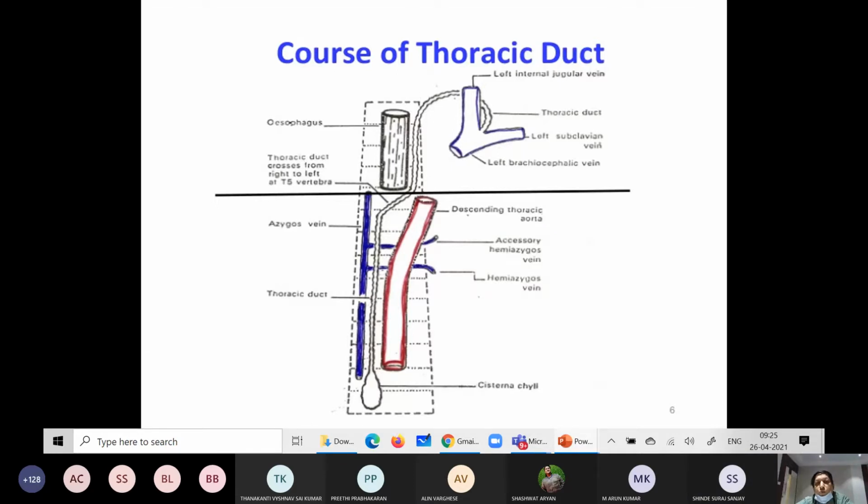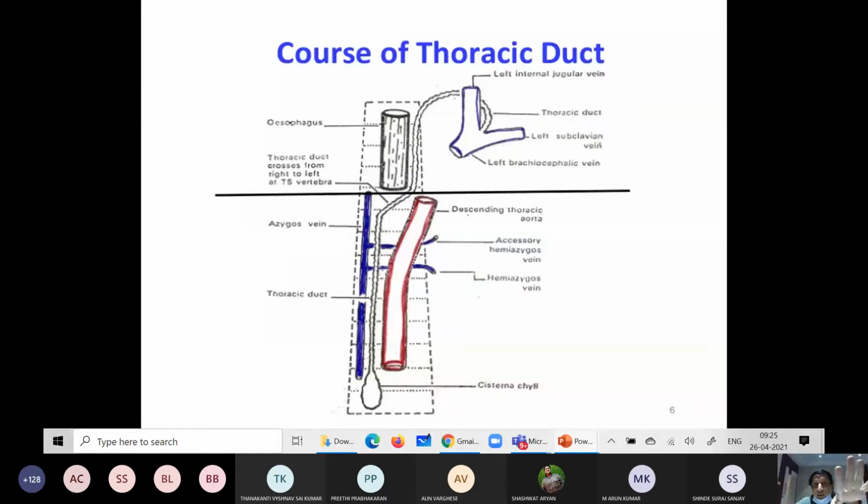It runs upwards and crosses. So it starts from T12, and at the level of T4, you already know the importance of the sternal angle. Some changes occur at the level of the sternal angle, which is also called the angle of Louis.